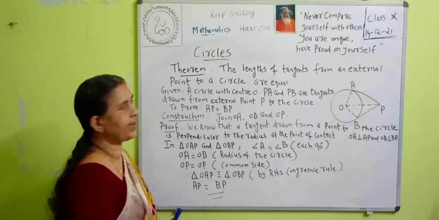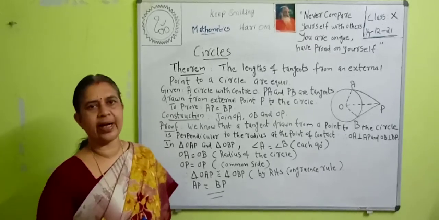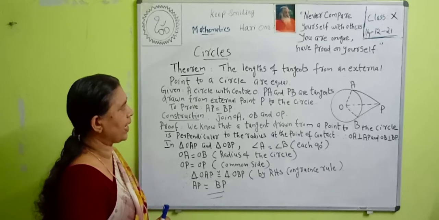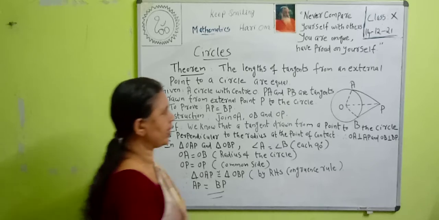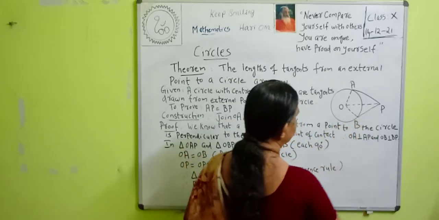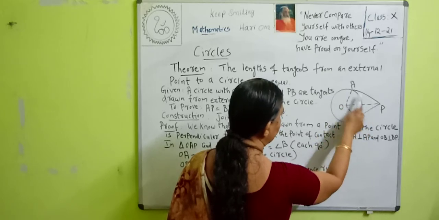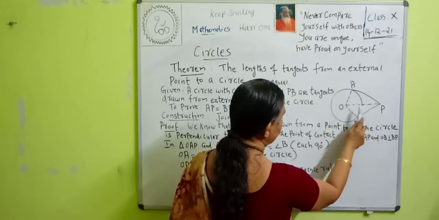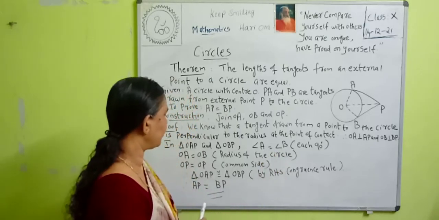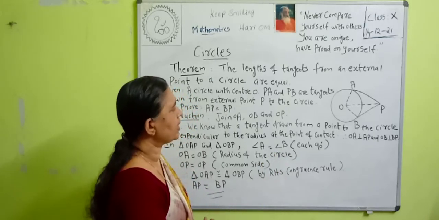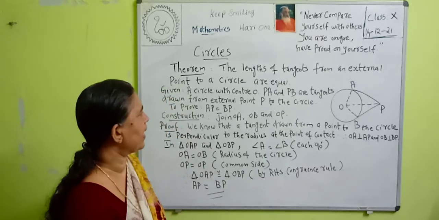Next we can study a theorem. The lengths of tangents from an external point to a circle are equal. If we draw two tangents from an external point to a circle, then they are equal. Here P is an external point to a circle, and if we draw two tangents from this external point to the circle, to these two distinct points A and B, then we are asked to prove that PA is equal to PB. That is, the lengths of tangents from an external point to a circle are equal.